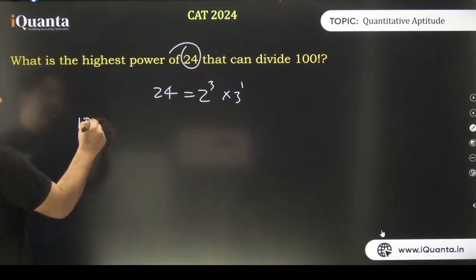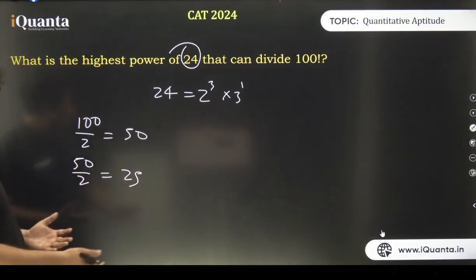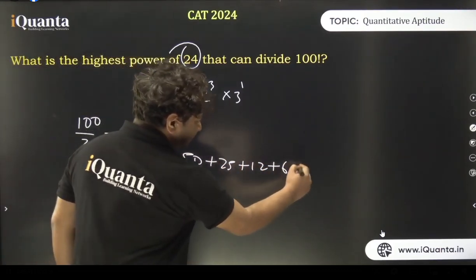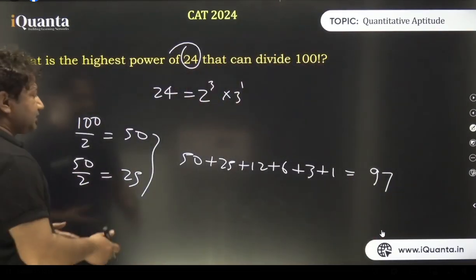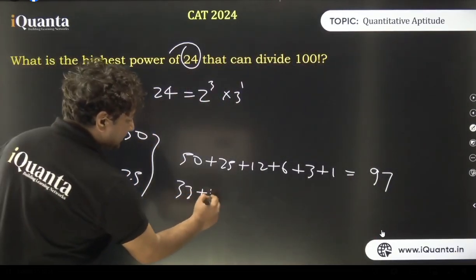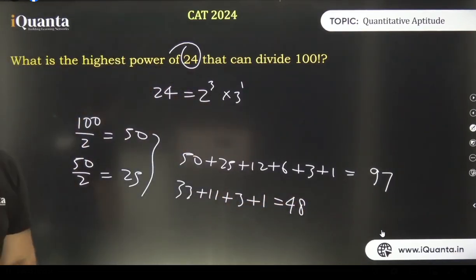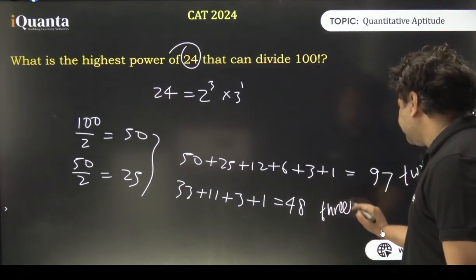How many 2s are there? 100 upon 2. First level of extraction we got 50. Second level of extraction we got 25. We keep on doing it, right? 50 plus 25 plus 12 plus 6 plus 3 plus 1 is equal to 97. There are 97 2s. And for 3s, 100 by 3: 33 plus 11 plus 3 plus 1. There are 48 3s. Did I calculate right? 97 2s and 48 3s.